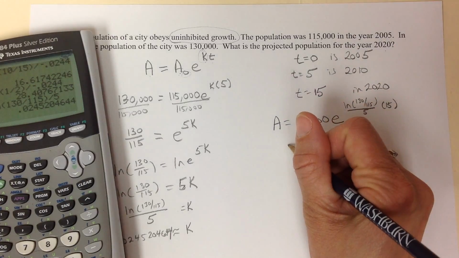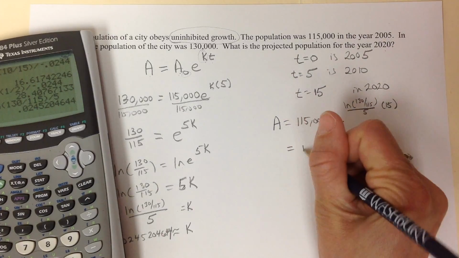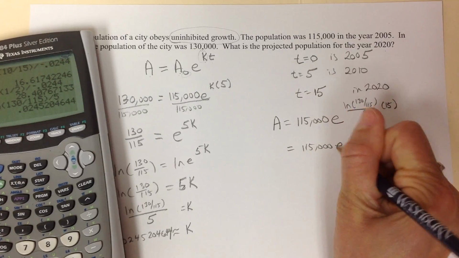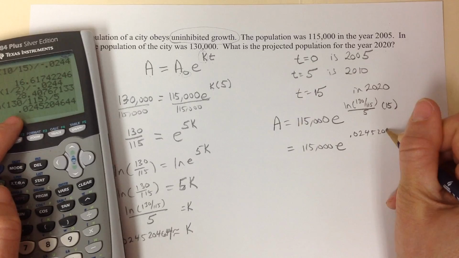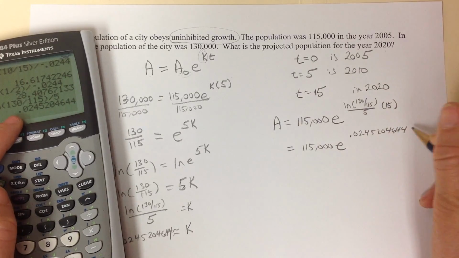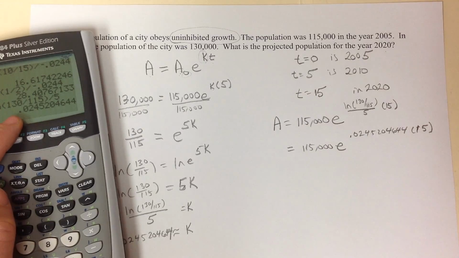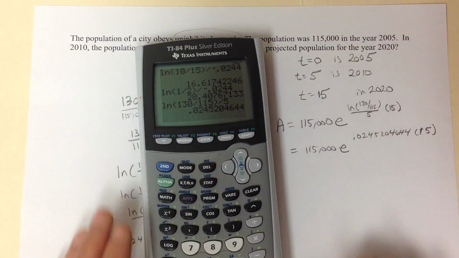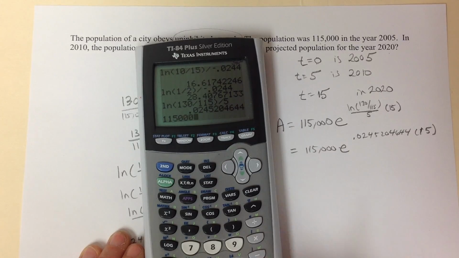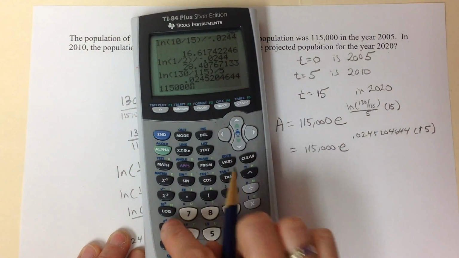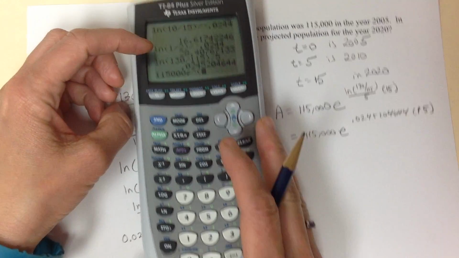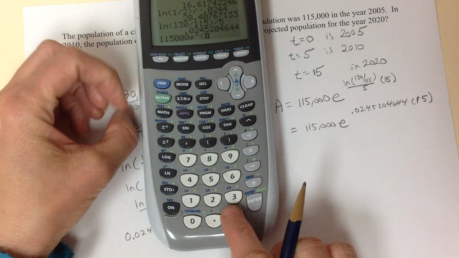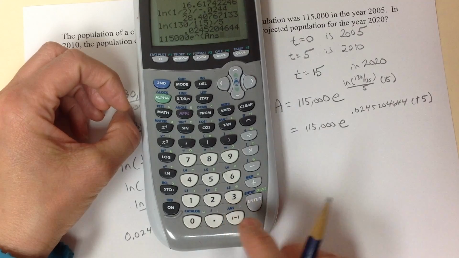Alright, so that means for my A value, I can then use 115,000 e to the, this number, times 15. Okay, now, to type that in, 115,000 e to the, I can use the fact that I've already put this into my calculator and do second, the negative sign which says ANS above it.